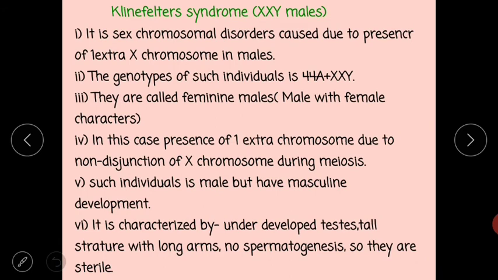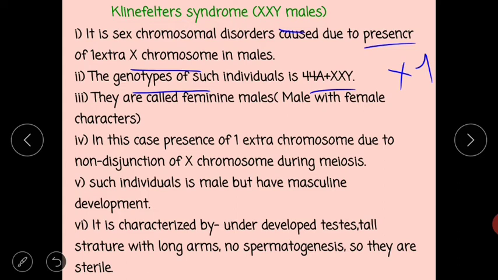Next, Klinefelter syndrome, XXY males. It is a sex chromosomal disorder caused due to presence of one extra X chromosome in males. You know that in males there is normally an X and Y chromosome, but in this case one extra X chromosome is added. Therefore, the genotype of such an individual becomes 44 autosomes plus XXY.